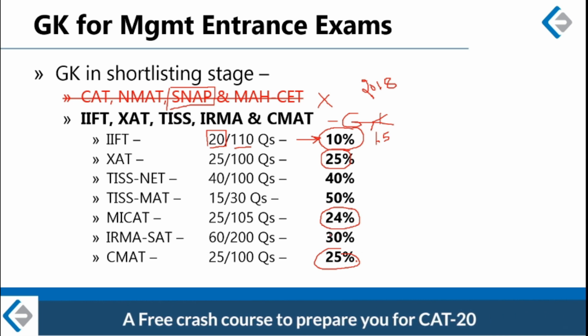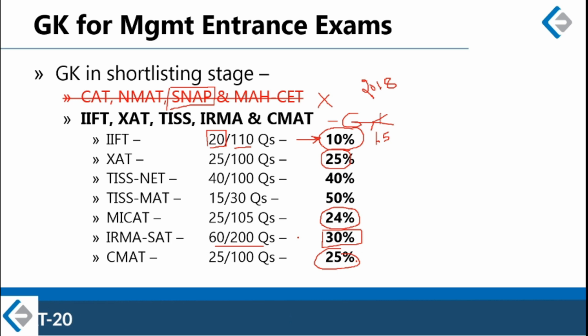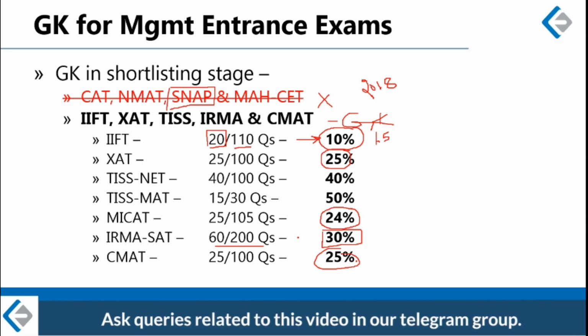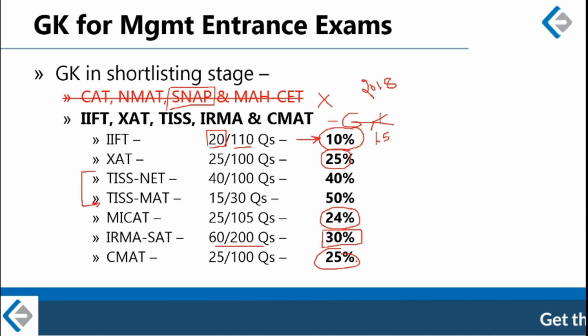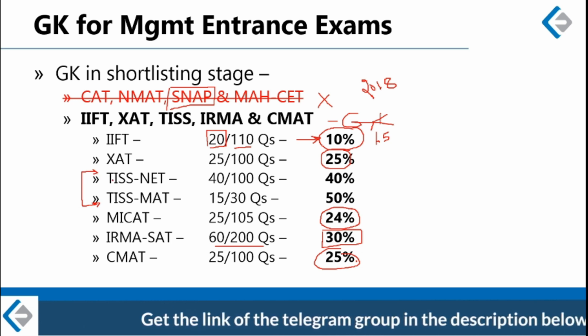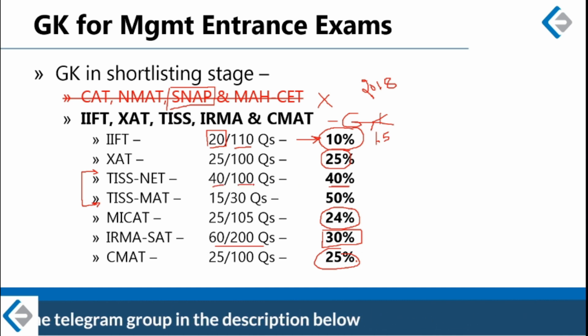Then for IRMA, 60 questions out of a total of 200 will require you to have a general awareness of the country and of society, which is also a domain of GK. Then comes TISS. In TISS, GK plays a major role. You can see that for TISSNET, 40%, that is 40 questions out of the total 100, will be based on GK.